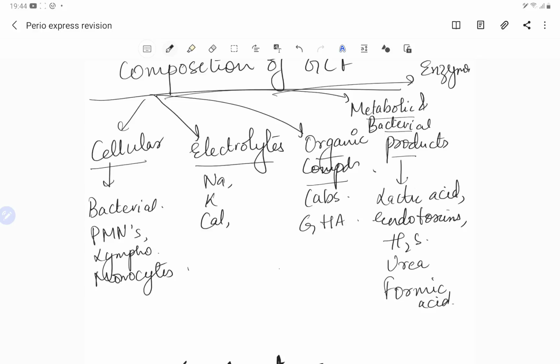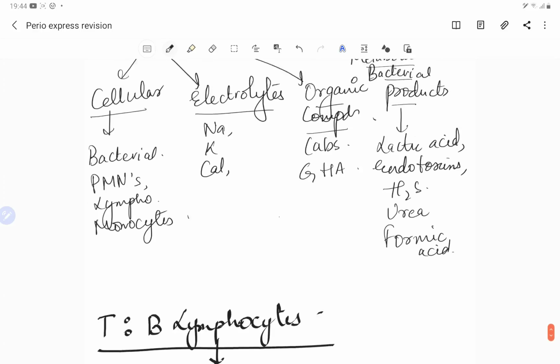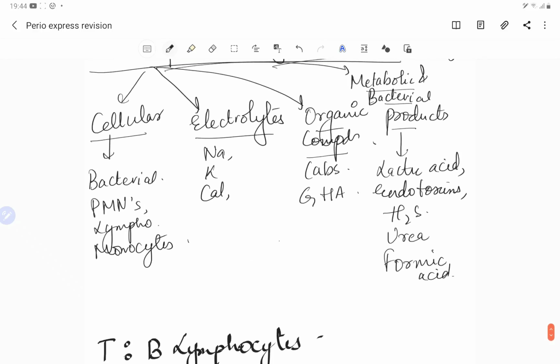If there is a collagenase enzyme, if there is collagen destruction, phospholipase, then alkaline phosphatase, acid phosphatase, which we do for the bone resorption. So these enzymes actually help us to detect the disease. We have various tests like fluorimetry, or we have the radioimmunoassay, or we have the enzyme linked immunosorbent assay, so that we can detect the various enzymes which are associated.